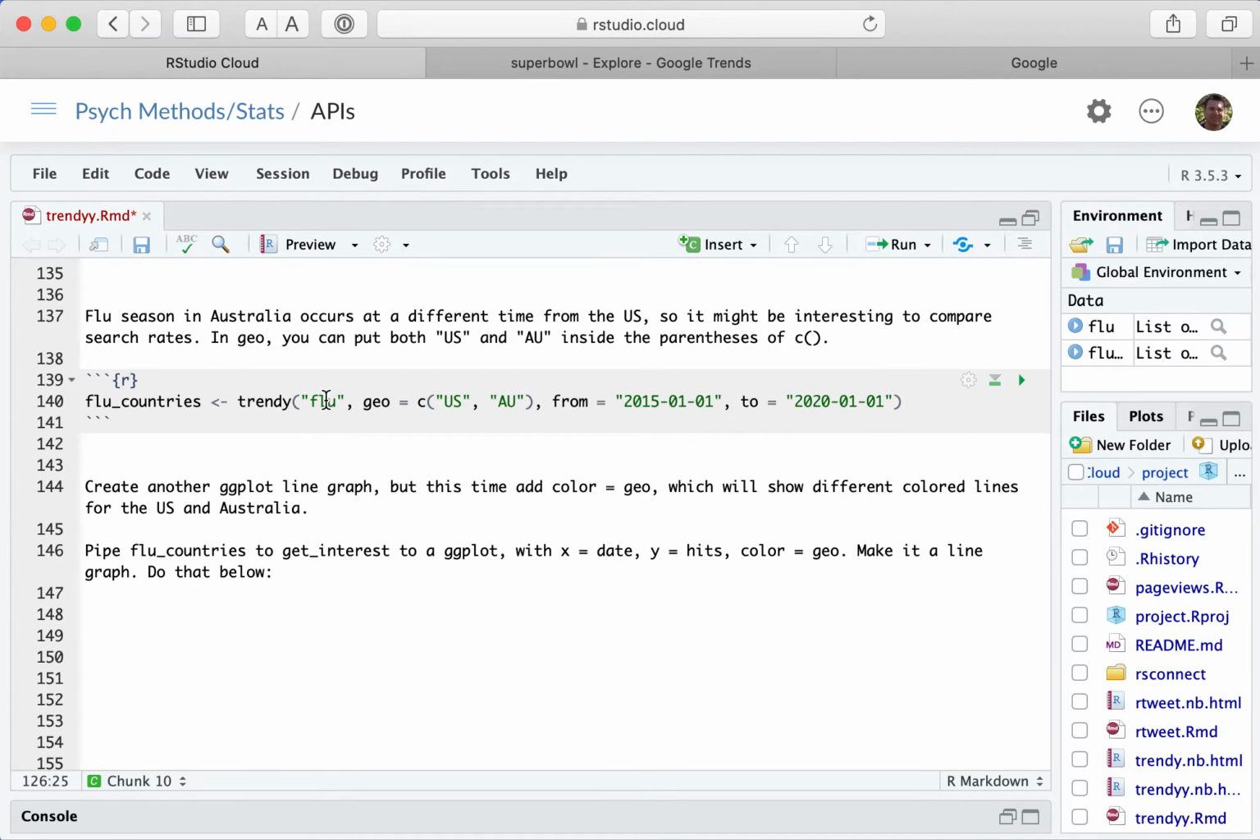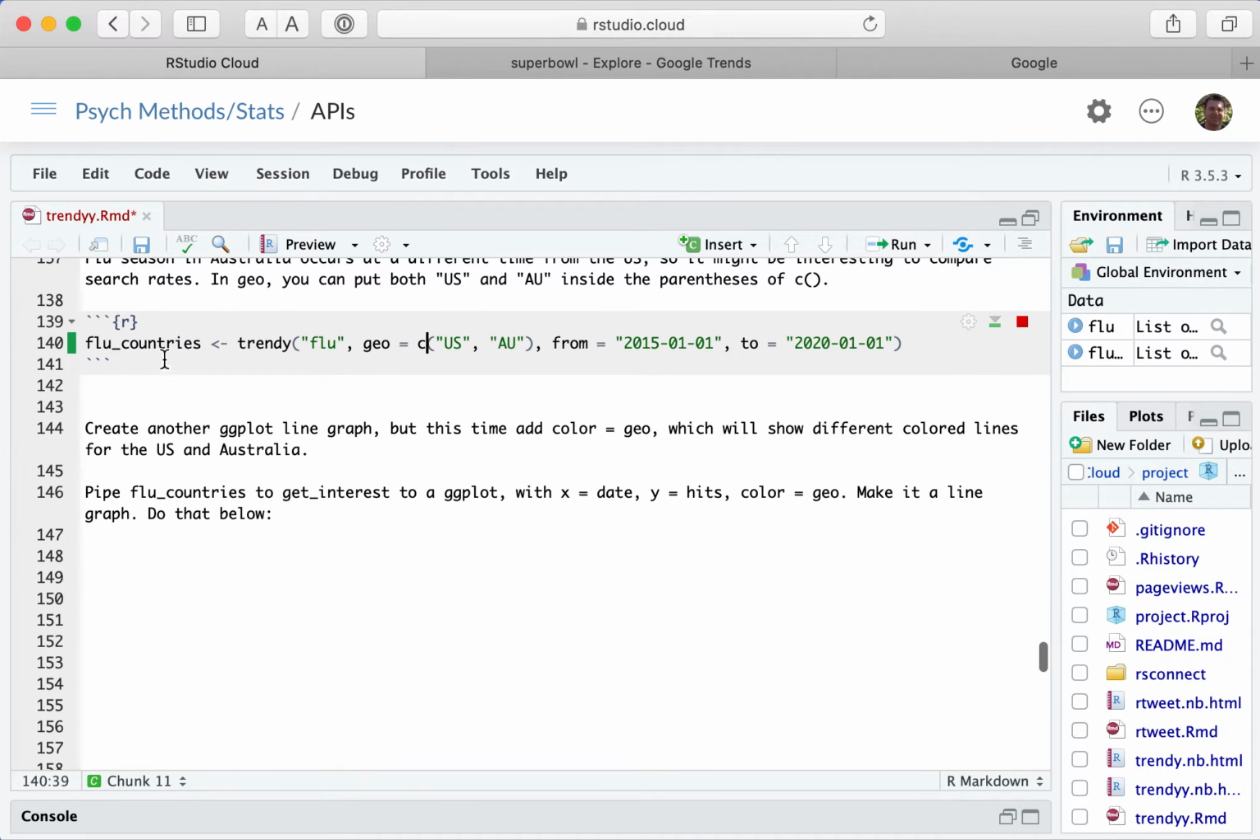So I can do flu, and then this time I'm going to do geo, but instead of just US, I'm going to link or put two of them together with the C command, separated by comma, US and AU for Australia, and then the same time period there. And I'm going to call that flu countries and put it into that flu_countries data frame. And then it says do another ggplot line graph.